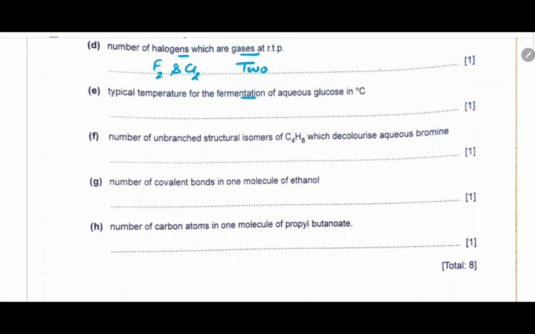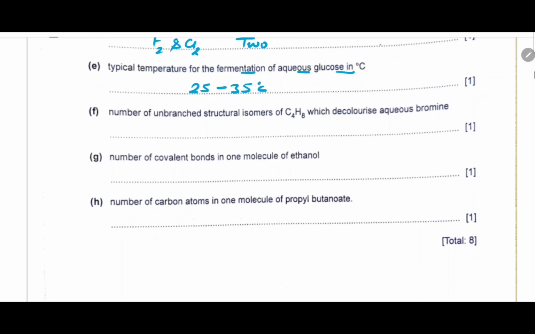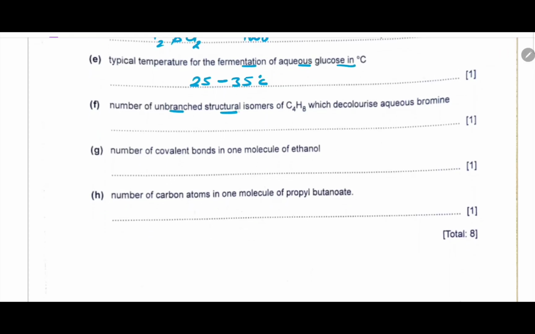Typical temperature for the fermentation of aqueous glucose in degrees Celsius. When we carry out fermentation of aqueous glucose, the temperature should be around 25 to 35 degrees Celsius. Number of unbranched structural isomers of C4H8 which decolorise aqueous bromine. C4H8 is butene, and there can be 2 unbranched isomers of butene. One is but-2-ene, the other is but-1-ene. Answer will be 2.